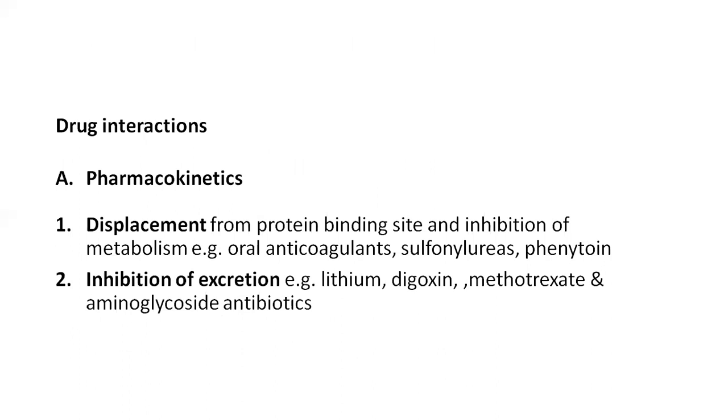It will displace drugs like oral anticoagulants, sulfonylureas, phenytoin and warfarin from the protein binding sites and inhibits their metabolism. And it inhibits the excretion of lithium, digoxin, methotrexate and aminoglycoside antibiotics. These are the pharmacokinetic drug interactions.